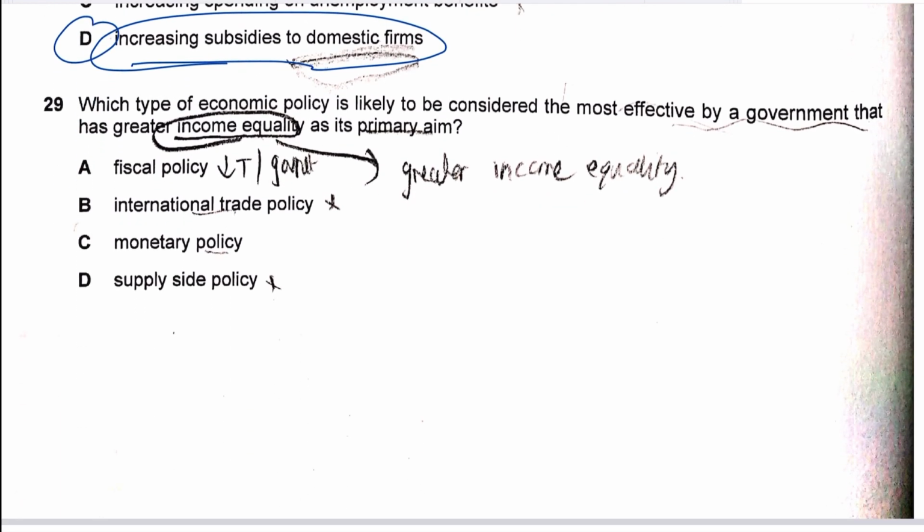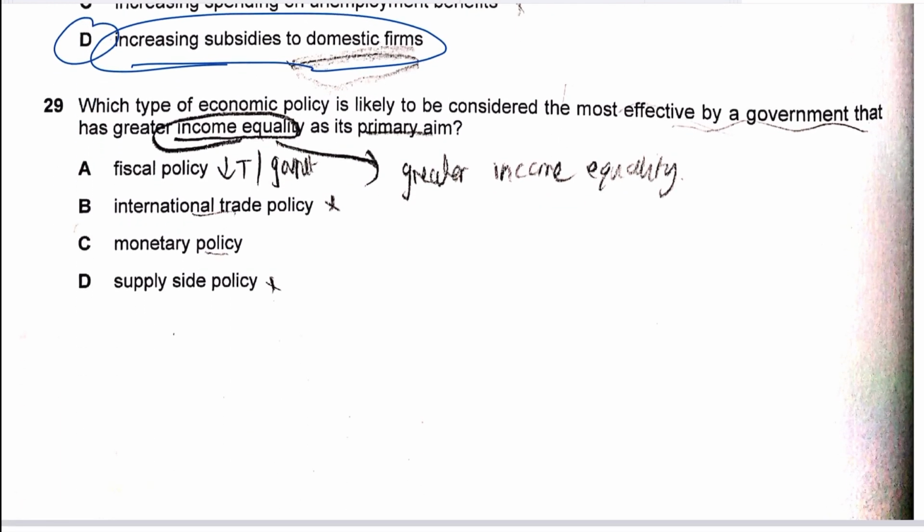Question number 29 says, which type of economic policy is likely to be considered the most effective by the government that has greater income equality as its primary aim? A policy that has income equality as a primary aim should be fiscal policy, because the tools of fiscal policy are taxes and government spending. The government could implement progressive taxes as part of its fiscal policy, increasing direct taxes like income taxes and corporate taxes, and the government could spend the revenue generated from those taxes back on the economy in the form of more welfare payments.